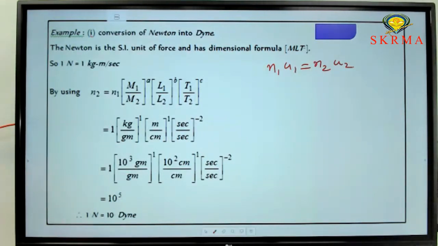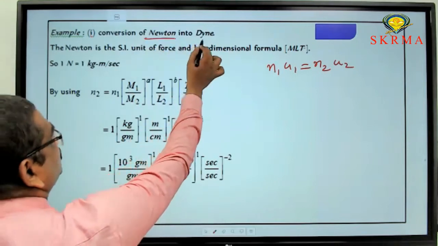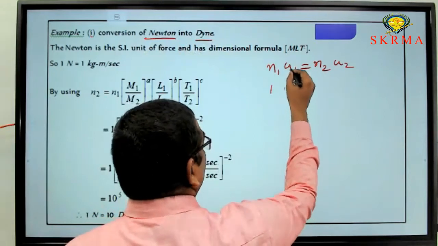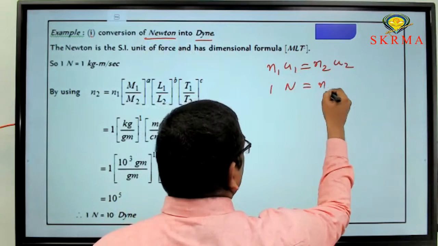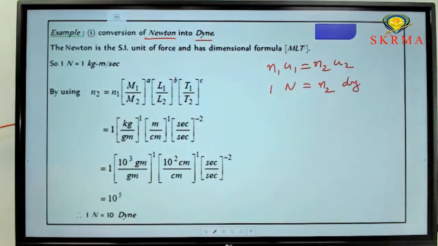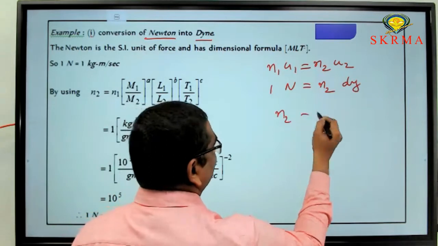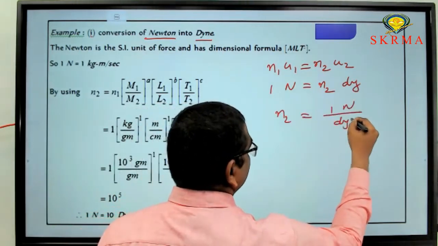Use that relation. So N1 is how much? We need to convert 1 Newton into dyne. So N1 is 1 Newton, and the unit is Newton. Next, N2 we need to calculate, that is in dynes. From this, N2 can be written as N2 equals 1 Newton by dyne.